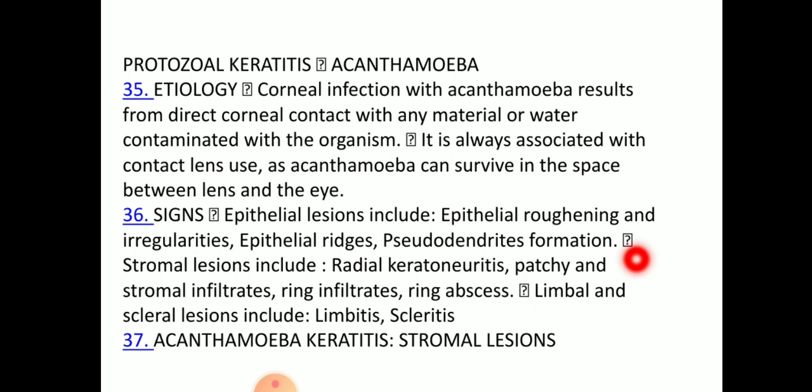Limbal and scleral lesions include limbitis and scleritis, in Acanthamoeba keratitis.